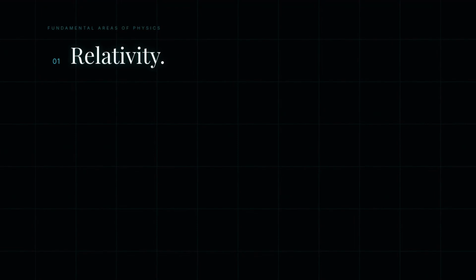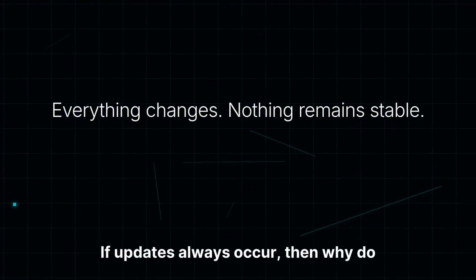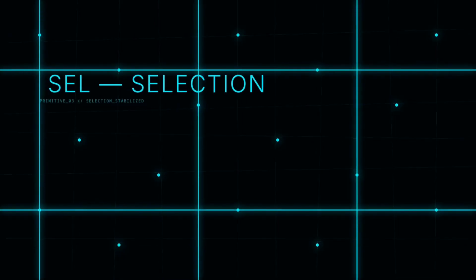This reinterpretation affects several fundamental areas of physics: relativity, thermodynamics, quantum decoherence. But one final problem still remains. If updates always occur, then why do some structures survive while others disappear? This forces us to introduce the third primitive, selection.